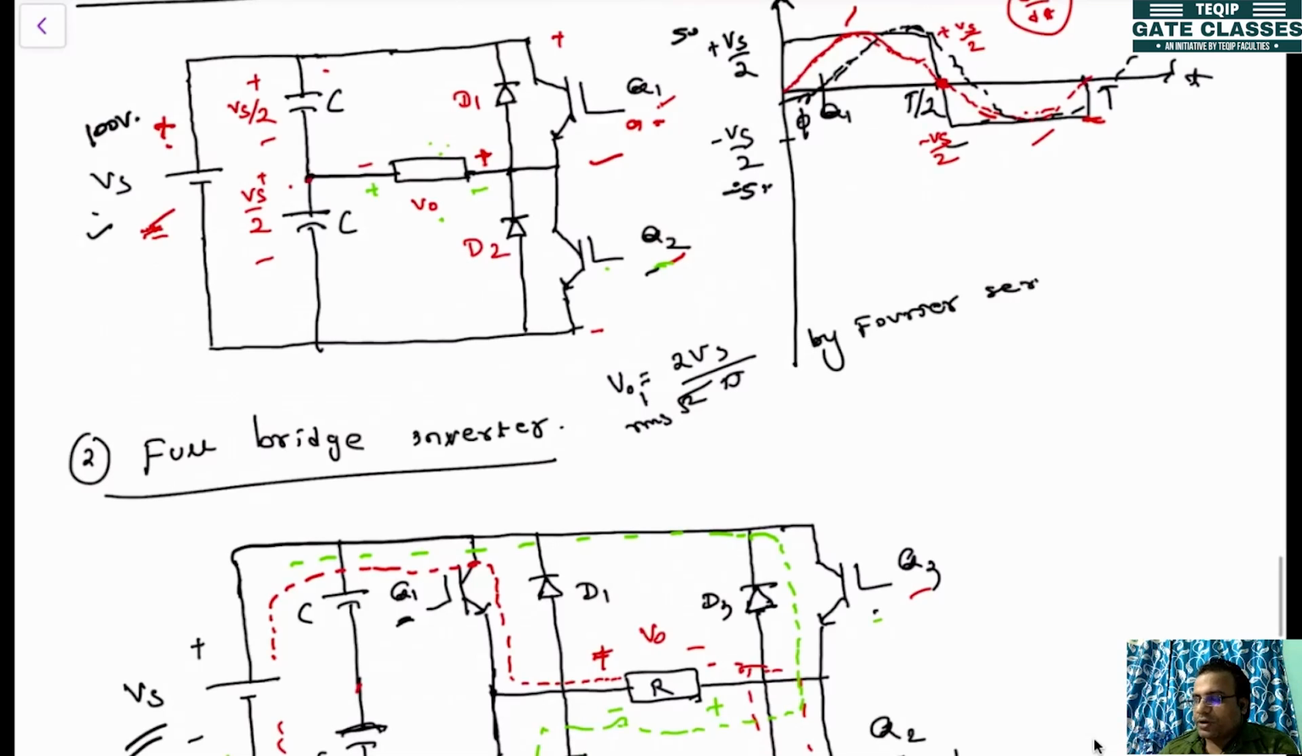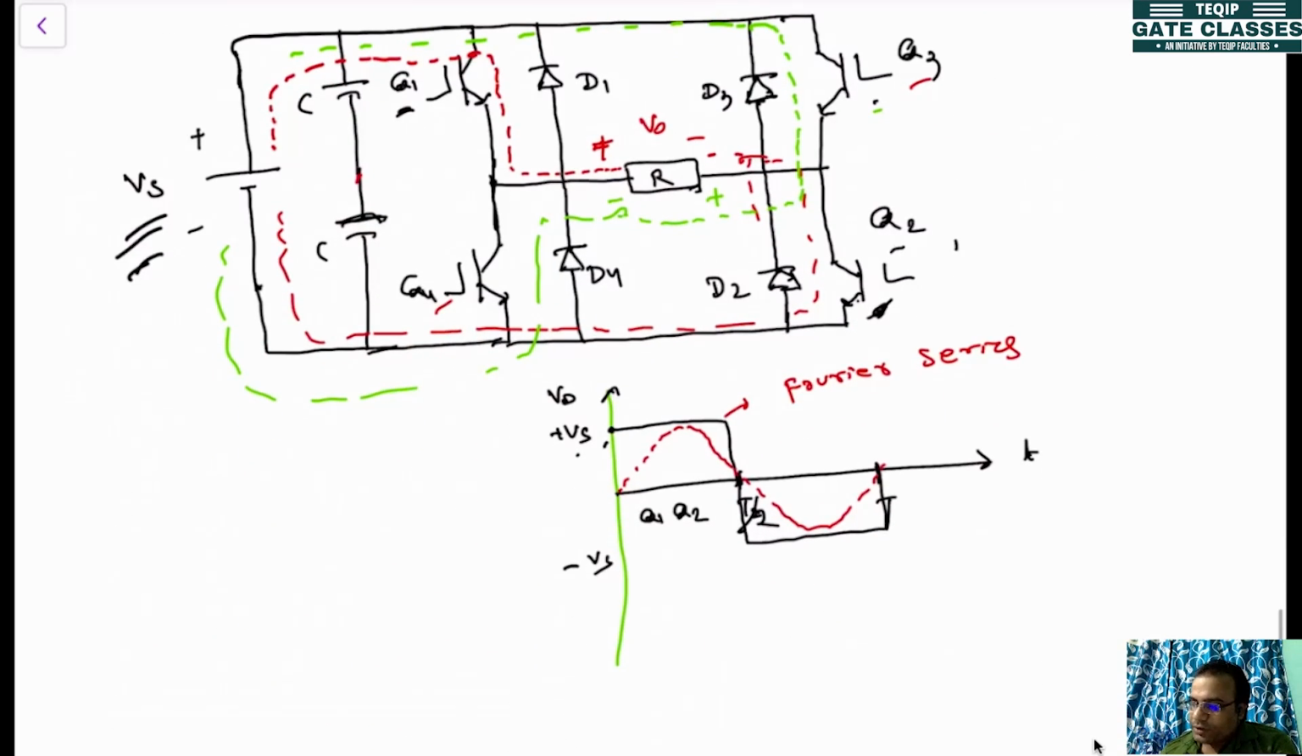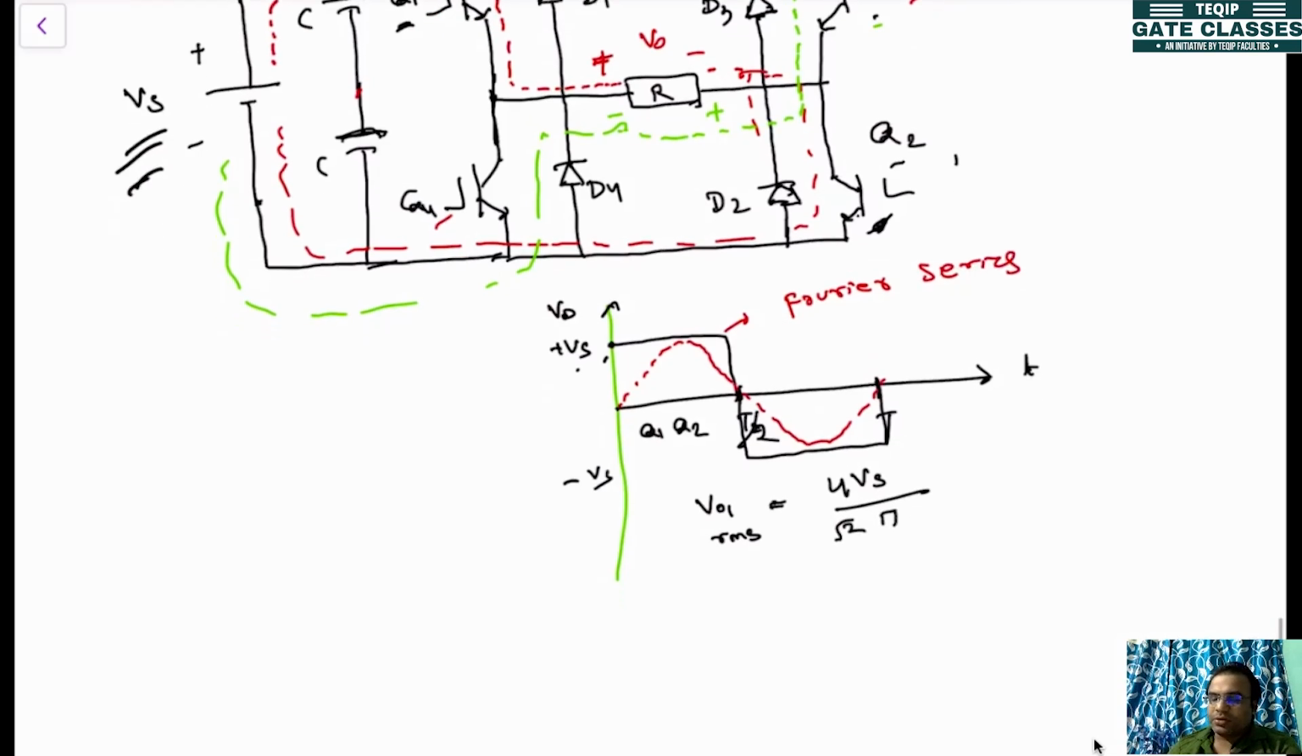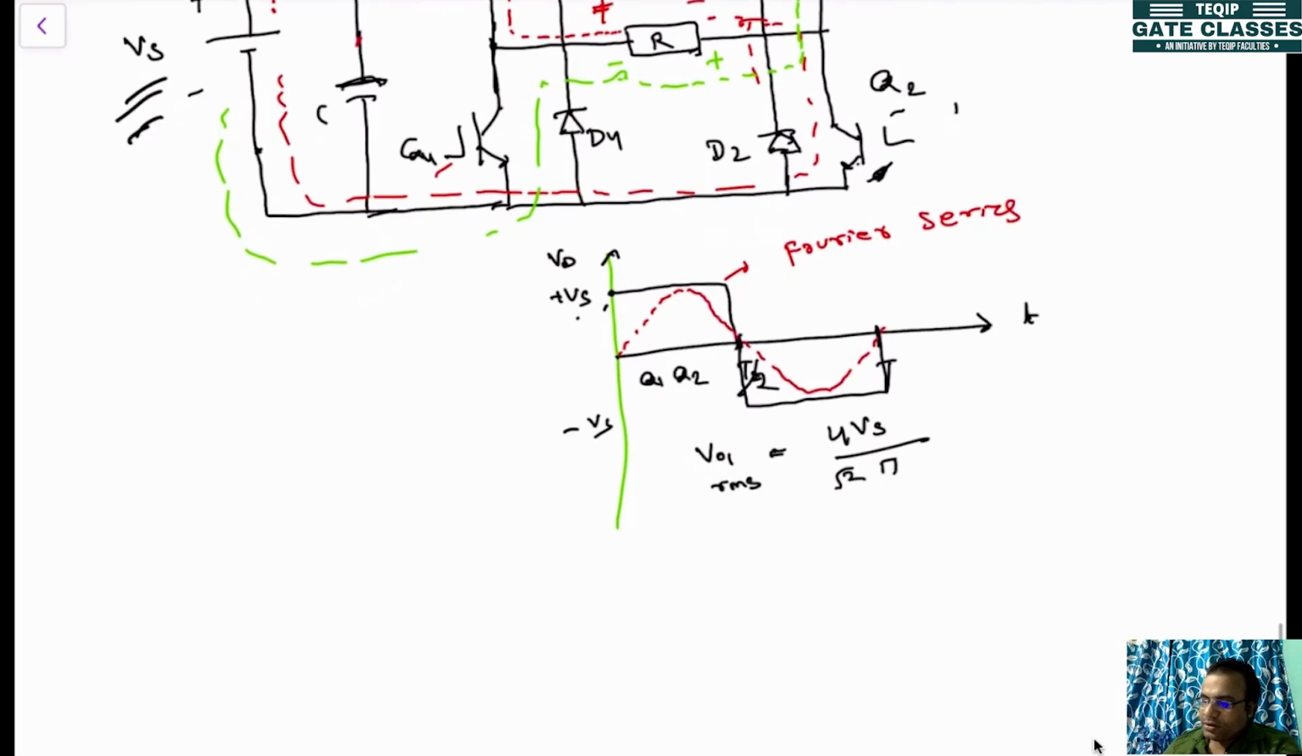Fourier series, you know, is one tool by which any signal can be represented as the summation of several sinusoidal signals. So from that you can find out 2 Vs by root 2 into pi. Similarly, here you will be getting the V01 RMS value. As it is a full bridge, you will be getting 4 Vs, where Vs is the DC voltage, divided by root 2 into pi. So this will be the voltage for the inverter. Clear?